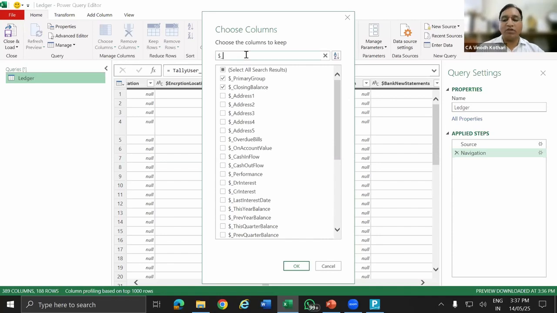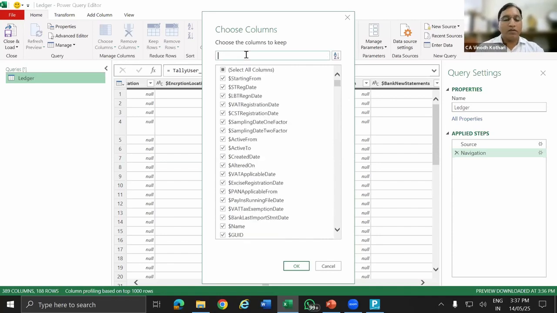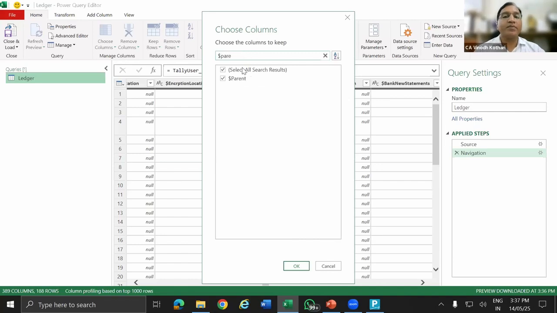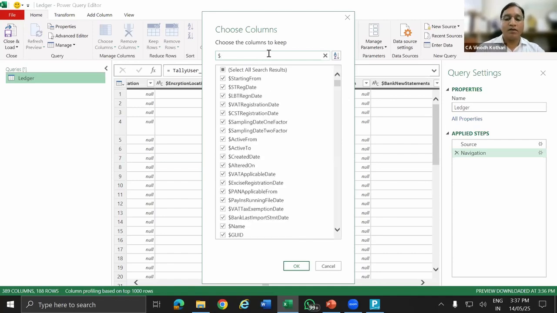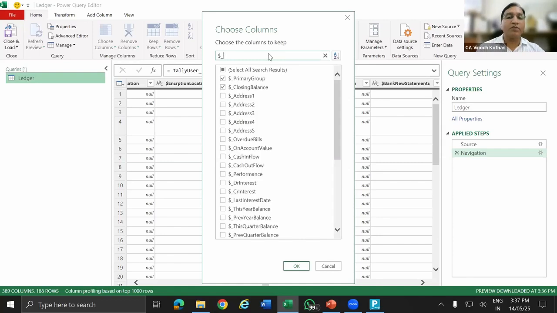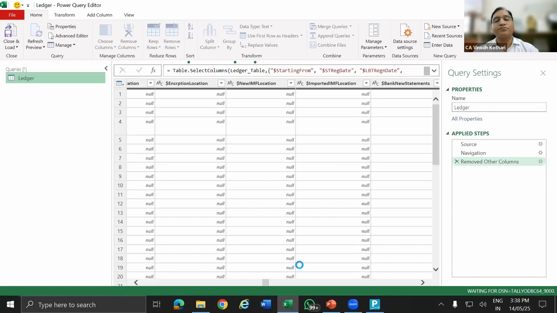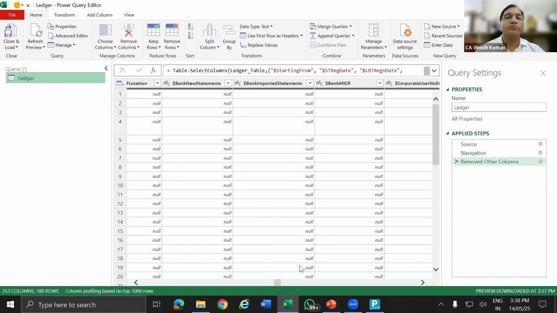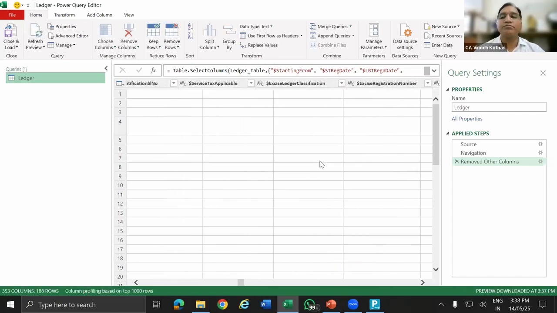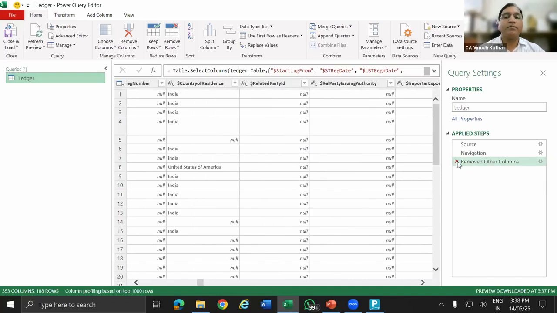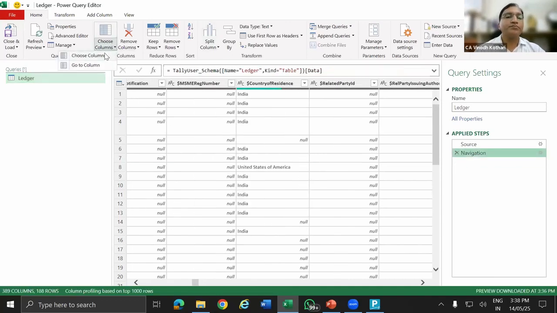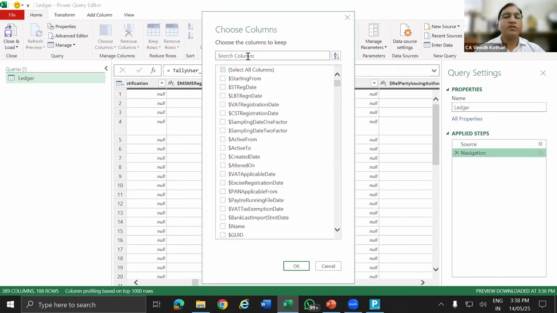So opening balance, closing balance, parent is selected, name is selected, opening balance is selected. Choose columns, select all, $NAME.